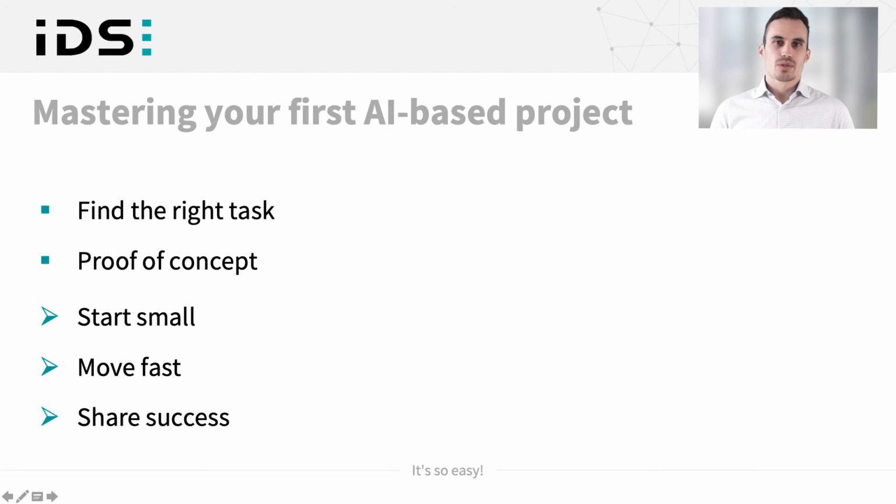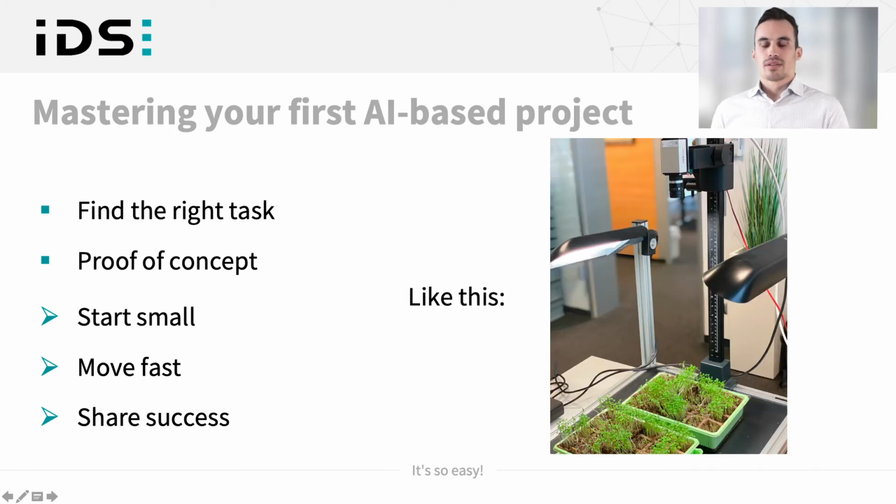It's sometimes also good to have partners which are already familiar with artificial intelligence. And here I have an example of growth inspection of cress. So this is a small proof of concept, easily set up, and we got quick results, and the results were really good. And now we were able to deploy it in the field, in a greenhouse or something else.